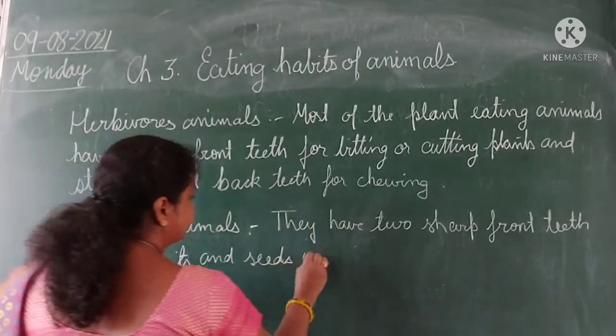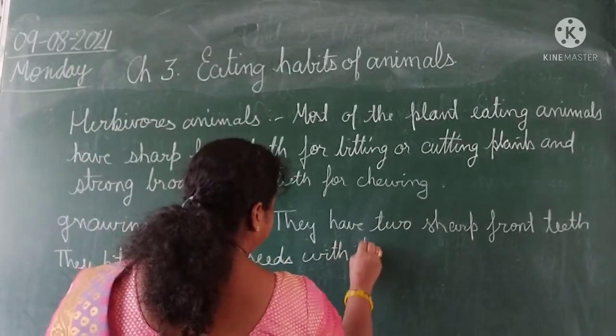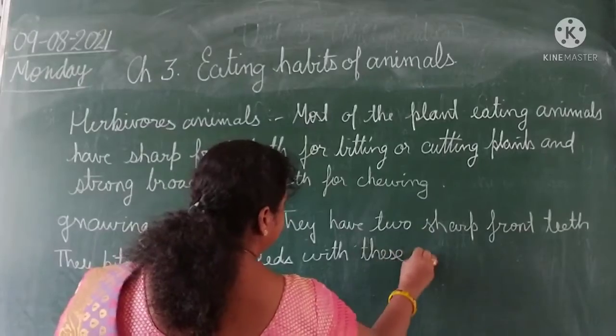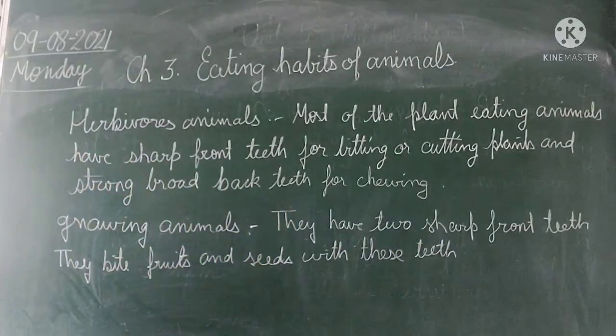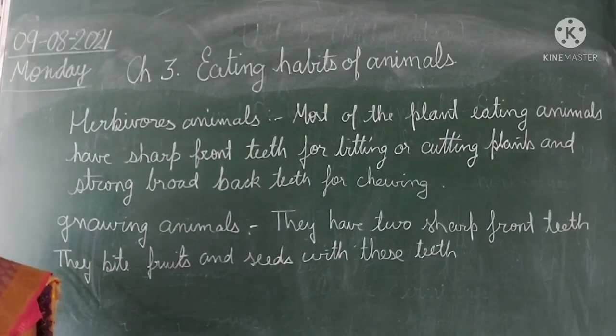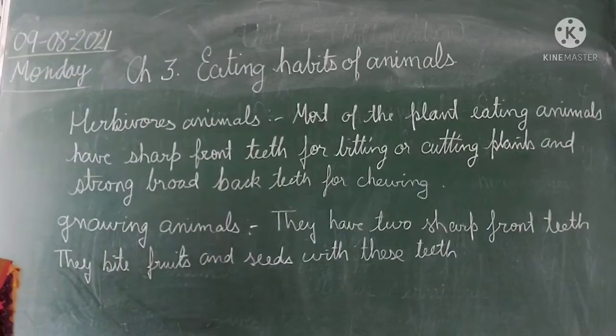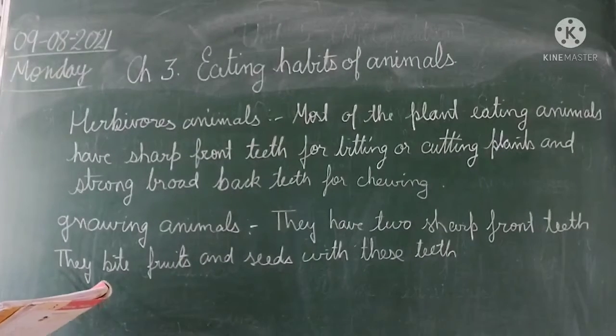Have you seen a rabbit? It has two front teeth with which it bites. So these are called gnawing teeth.